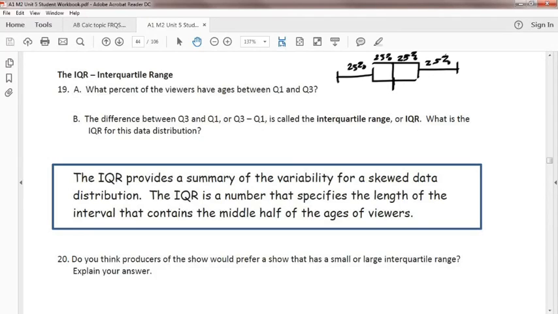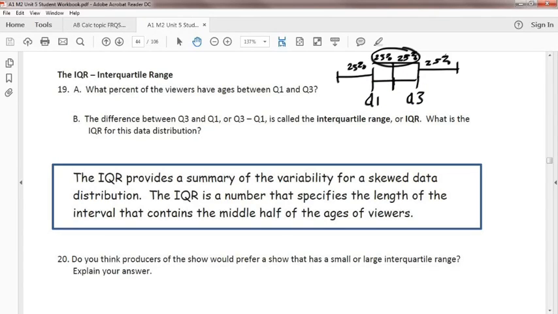Okay, this is your median. Here's Q1, and here's Q2 or Q3. So 50% is covered between Q1 and Q2 or Q3. I keep messing that up. The difference between Q3 and Q1 is called interquartile range. That's what IQR stands for. Interquartile range is the difference between Q3 and Q1.